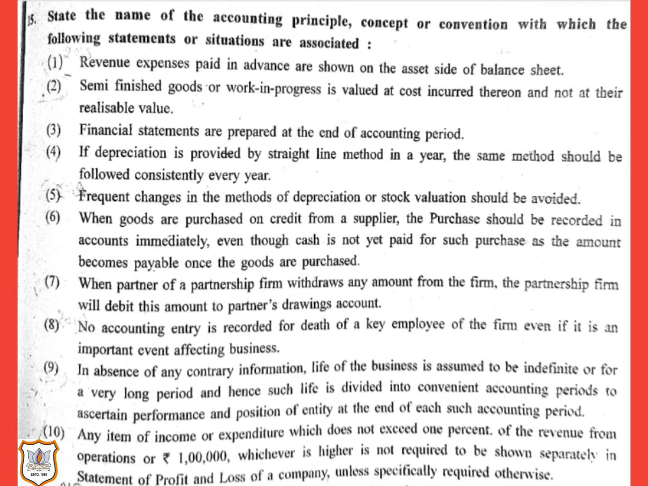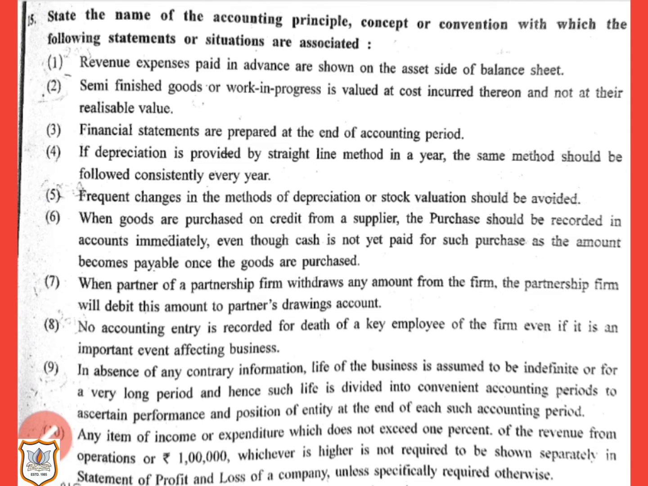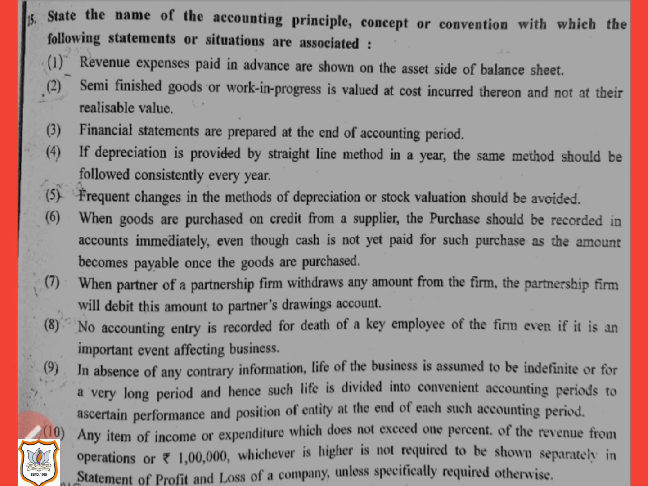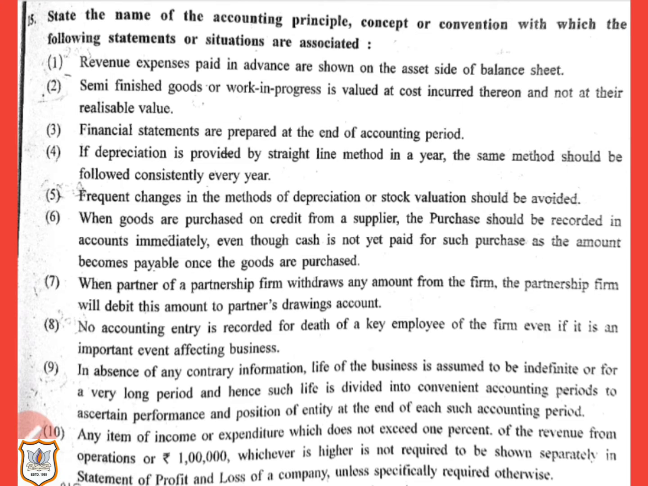Revenue expenses paid in advance are shown on the asset side of balance sheet. Here the answer would be going concern concept. According to going concern concept, revenue expenses paid in advance are shown on the asset side of balance sheet. Now next, semi-finished goods or work in progress is valued at cost incurred thereon and not at their realizable value. Here, this statement is also associated with going concern concept.